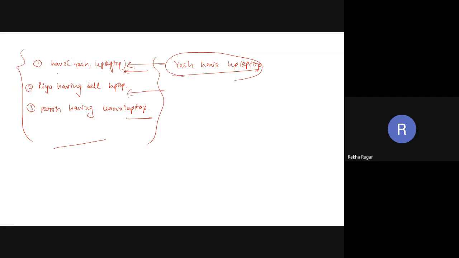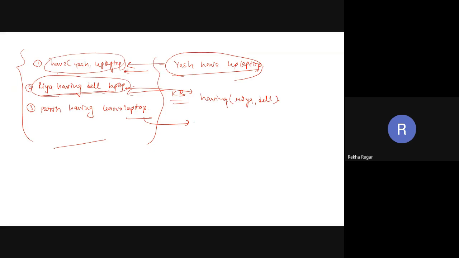So in the knowledge base, what is the representation for this sentence or statement? We have to represent it like this in our knowledge representation: having. The word is having, and in the having, Ria, and Ria has the Dell laptop. Likewise, we have to convert sentences into such a form. Then we can do some queries.